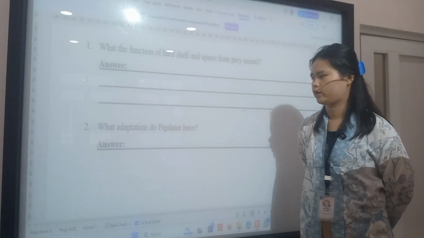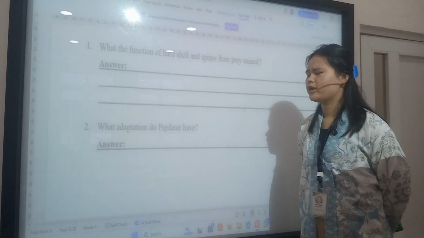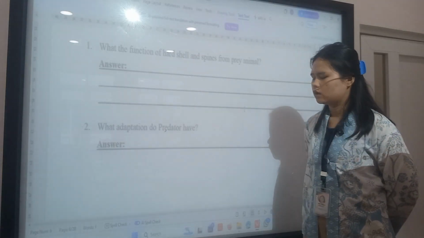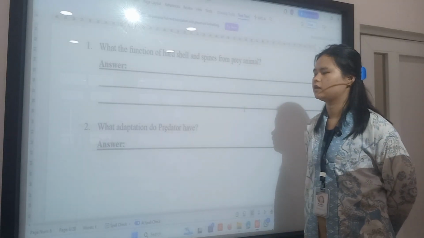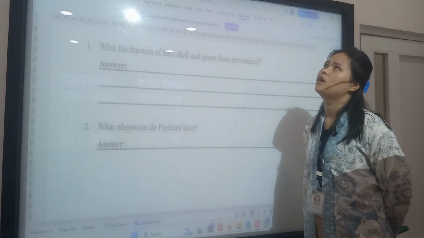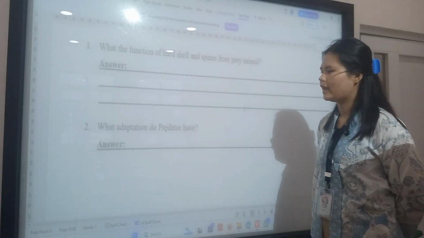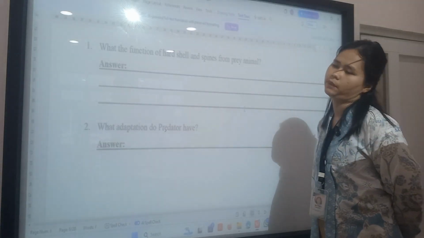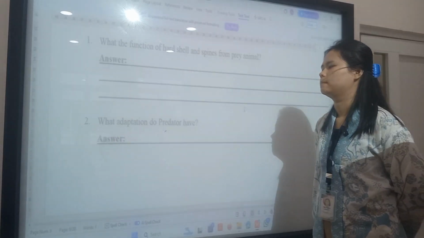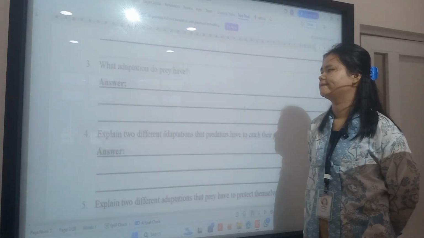What adaptations do predators have? Predators have special features. Like they can run quickly, and they can hide with camouflage, and also have sharp teeth. Oh yeah, the sharp teeth.